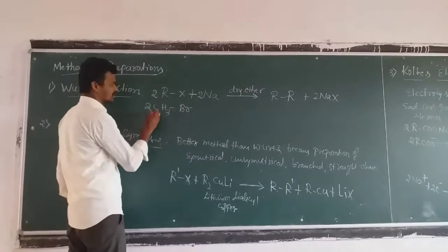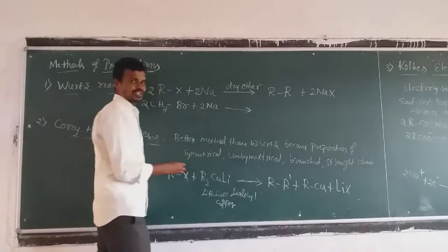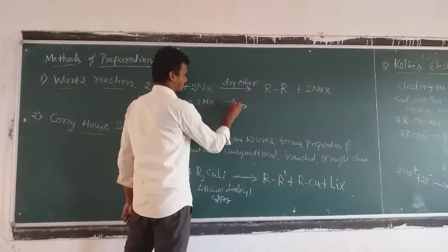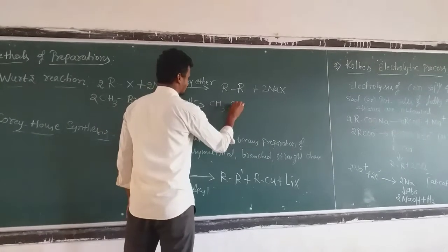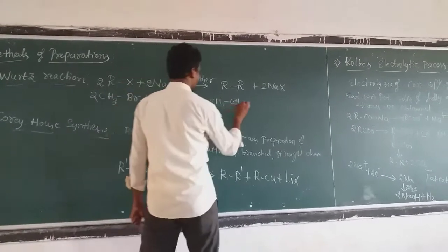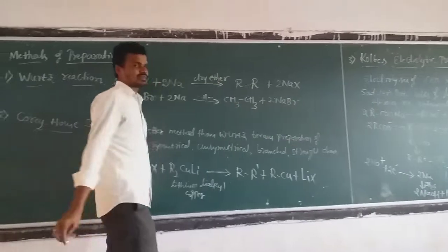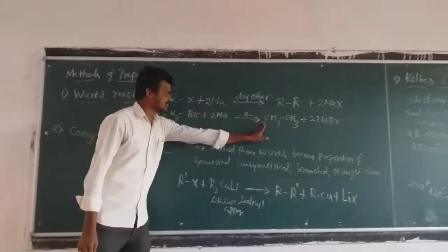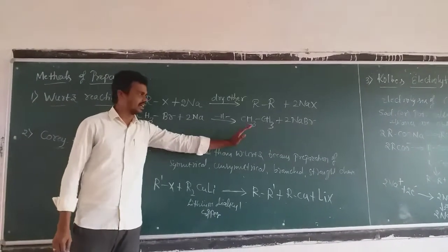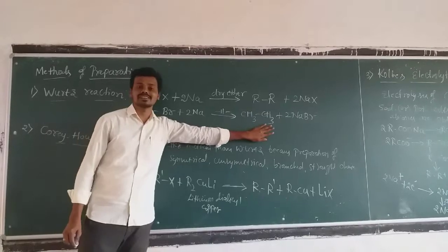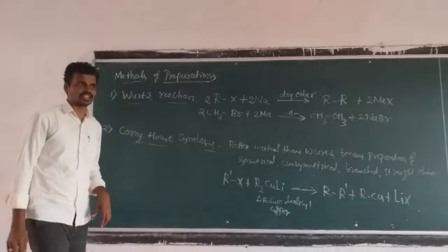I will take methyl bromide as an example. This methyl bromide is reacted with sodium metal in the presence of dry ether. Then the formation of the ethane molecule takes place, with the elimination of sodium bromide. These two, CH3 and CH3, are symmetrical, and so symmetrical alkanes are formed. Okay, this is the first method, the Wurtz reaction.